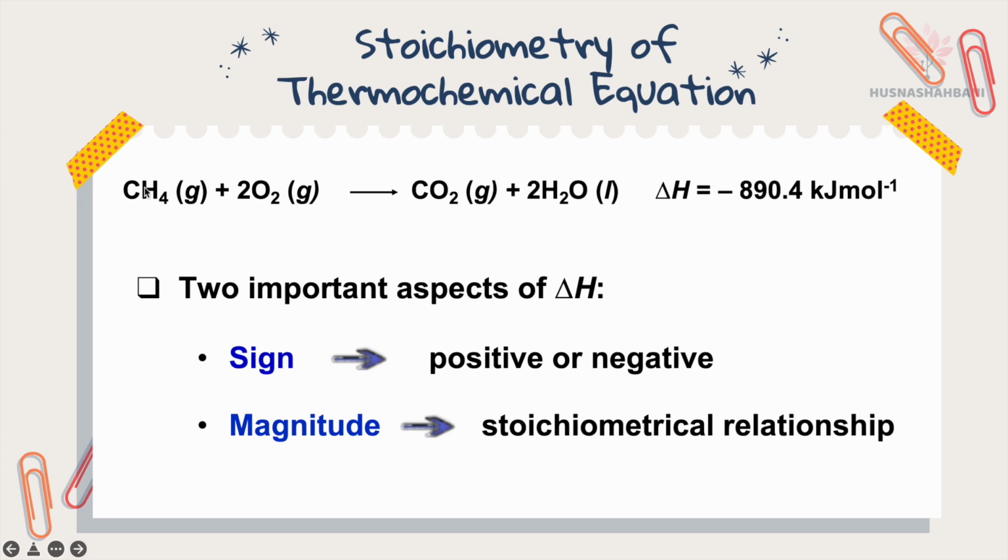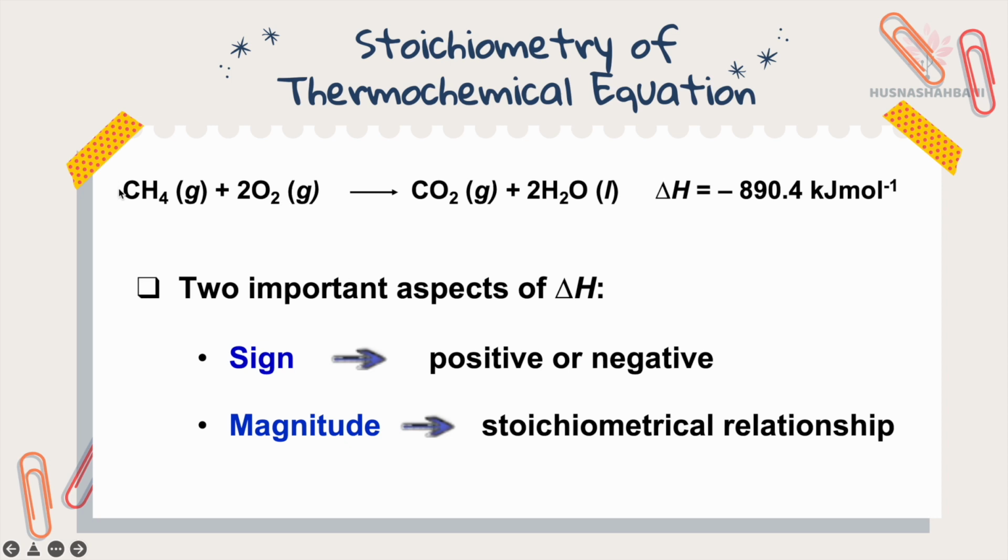Here 1 mole CH4 reacts with 2 mole oxygen to produce 1 mole CO2 plus 2 mole H2O. So this stoichiometry for each mole represents whatever you have in the value of kilojoule per mole. So you can relate this stoichiometry with the value.